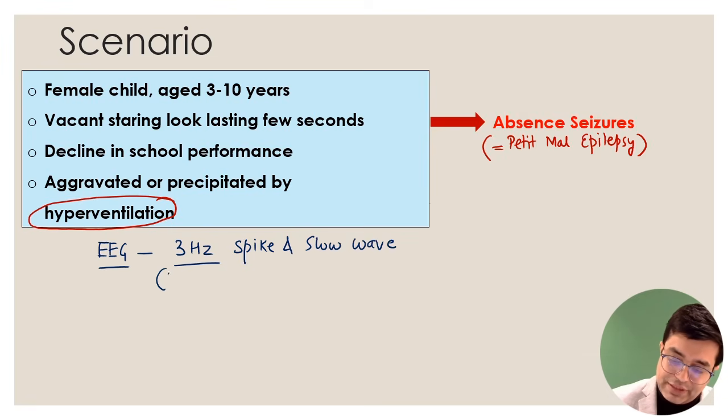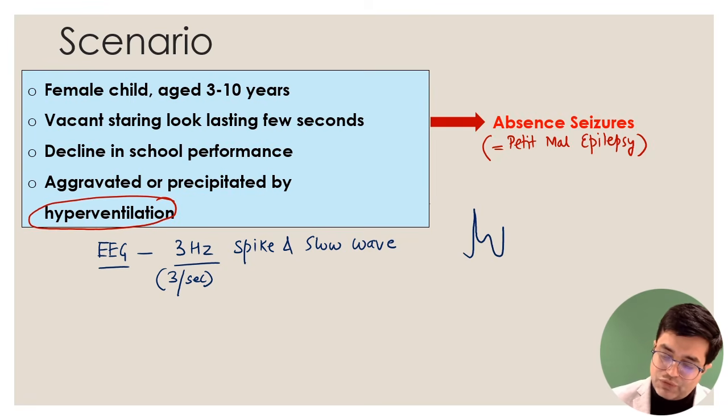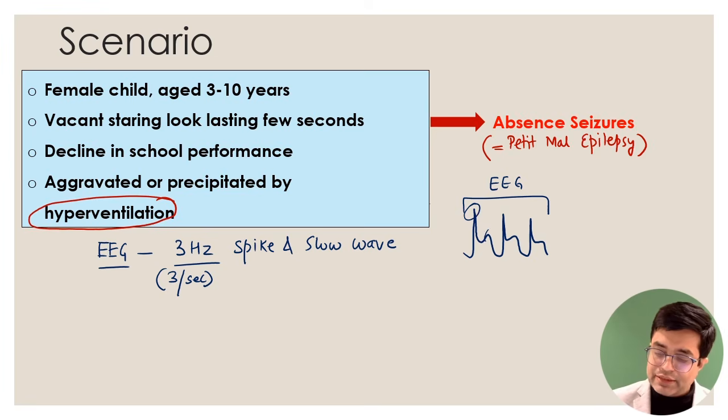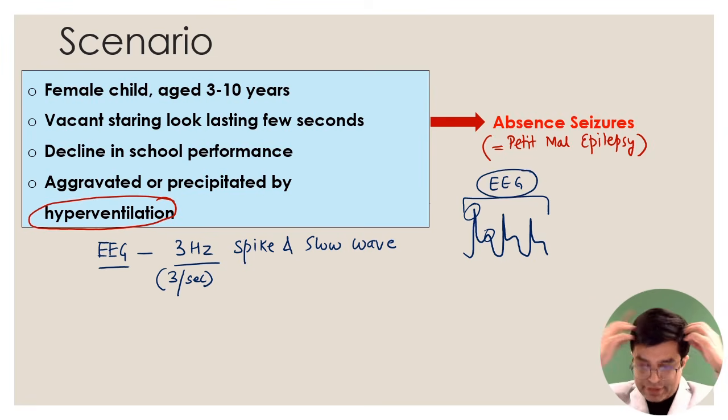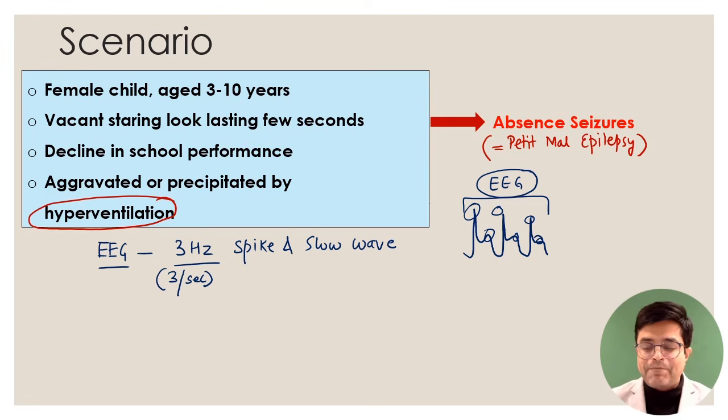3 Hertz means 3 waves in 1 second. If you look at a 1 second interval, there will be a spike and a slow wave. Spike and slow wave, spike and slow wave. Don't confuse it with ECG. This is an EEG. It is a stupid way to show it, but this is what they mean. There is a spike and there is a slow wave which is happening. If you zoom in and look at some patients with absence seizure, in the brain leads on EEG, they will show a pattern like this. So 3 Hertz waves or spikes are coming, so we call it absence seizure in the patient.